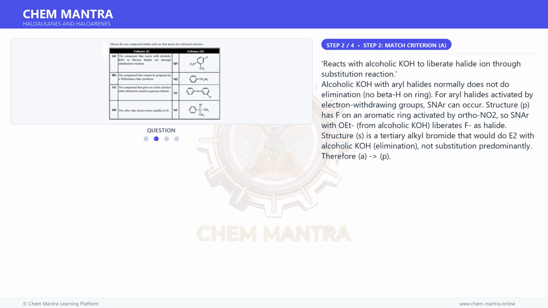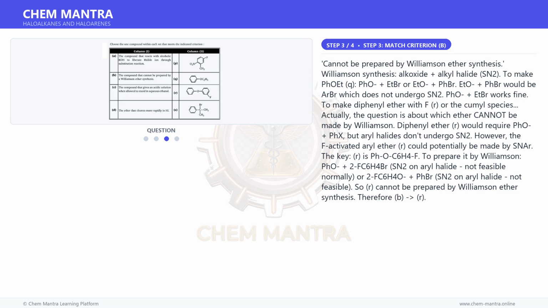Structure P has F on an aromatic ring activated by the ortho NO2, so SNAr with OH from alcoholic KOH liberates F as halide. Structure S is a tertiary alkyl bromide that would do E2 with alcoholic KOH, elimination rather than substitution, predominantly. Therefore, A is P.